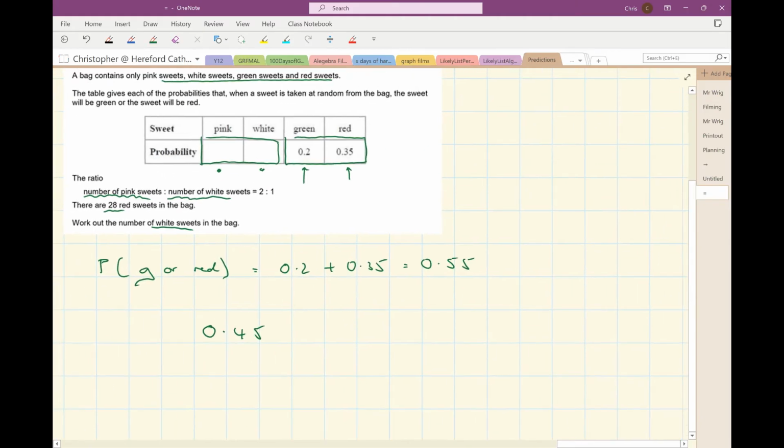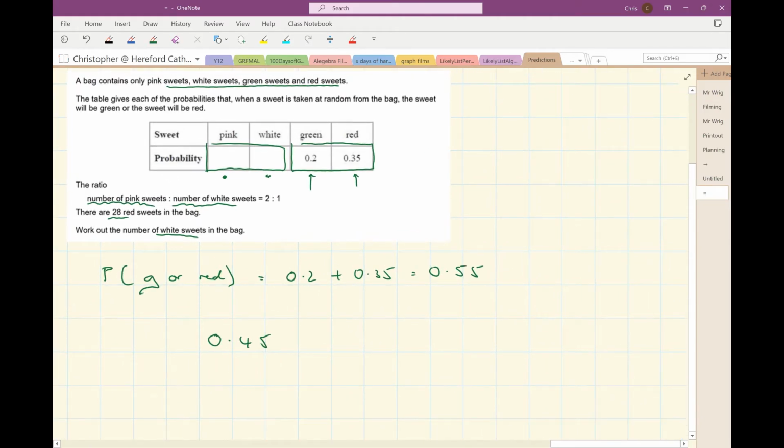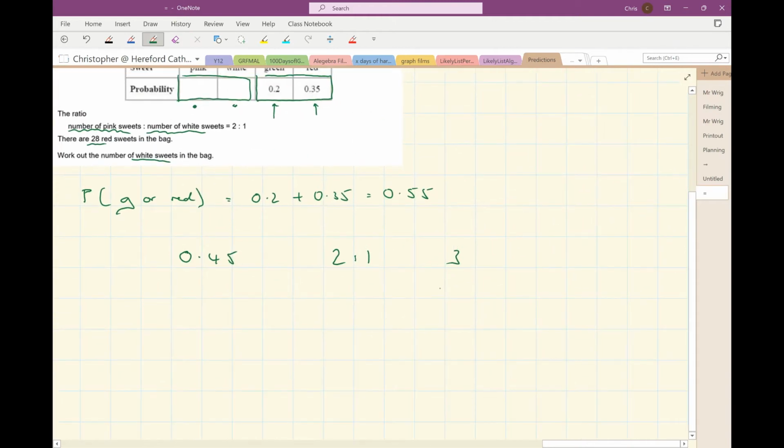Now I know that the number of pink sweets is twice the number of white sweets. So I know that this probability has to be split up in the ratio 2 to 1, which has a total of 3. Okay, so I've got to split up 0.45 into 3 shares. 0.45 divided by 3 is 0.15.